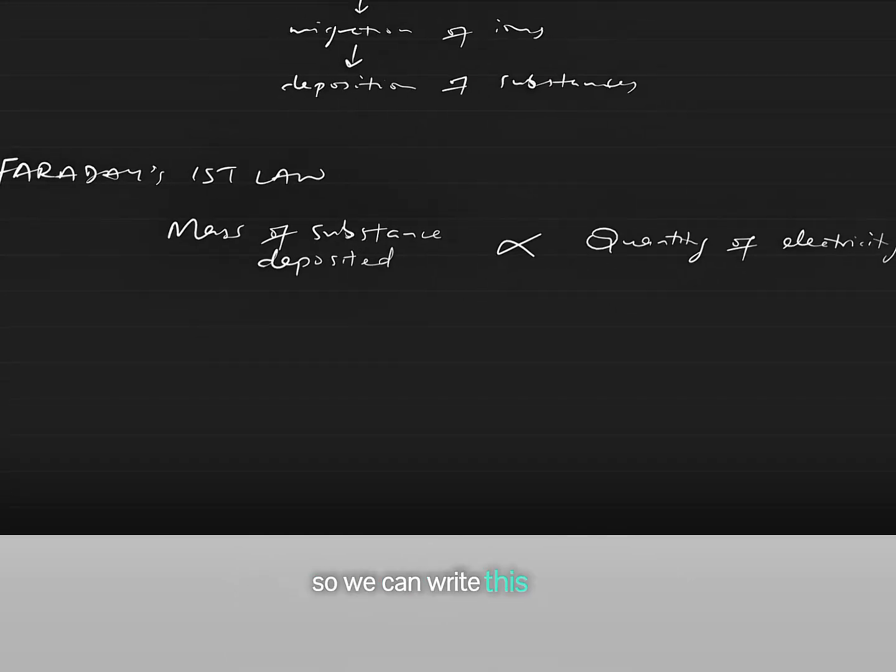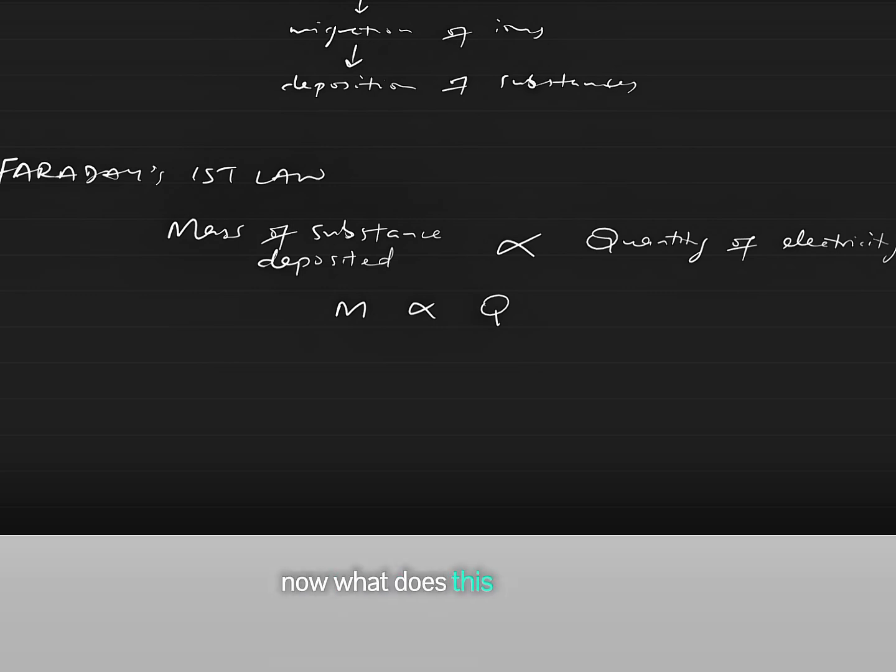So we can write this as M, representing the mass of substance, which is directly proportional to Q, representing the quantity of electricity that is passed through the electrolyte.